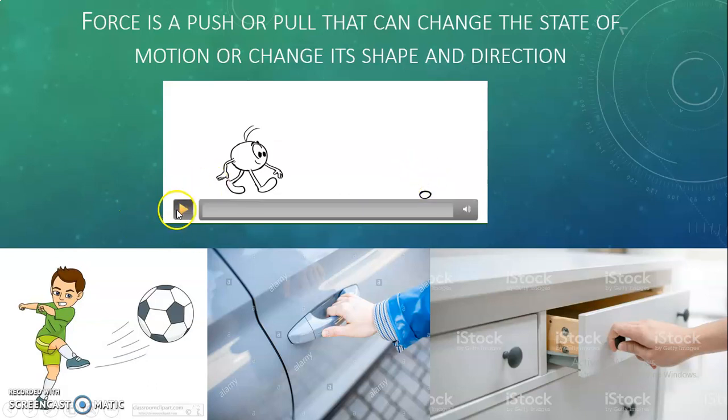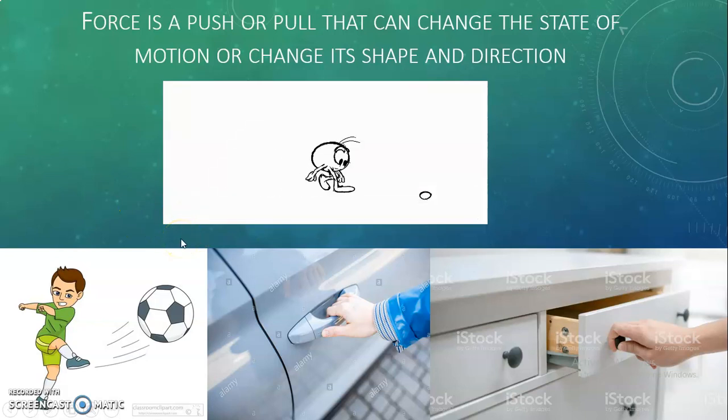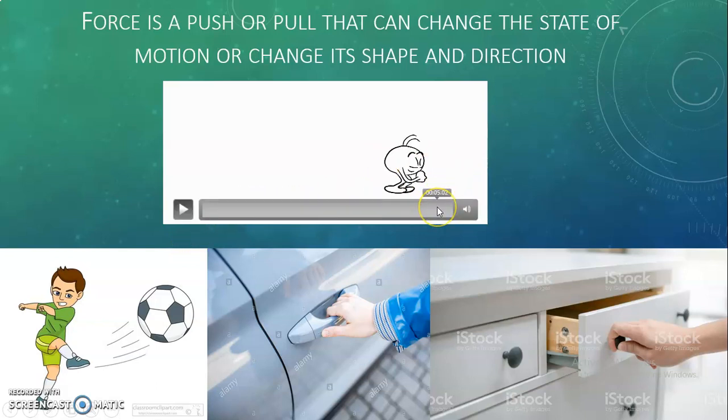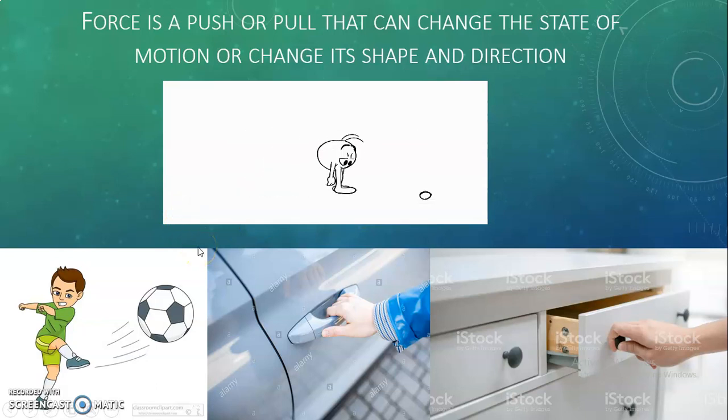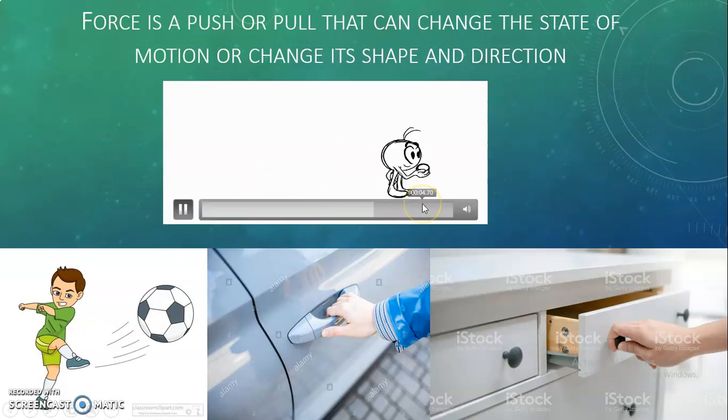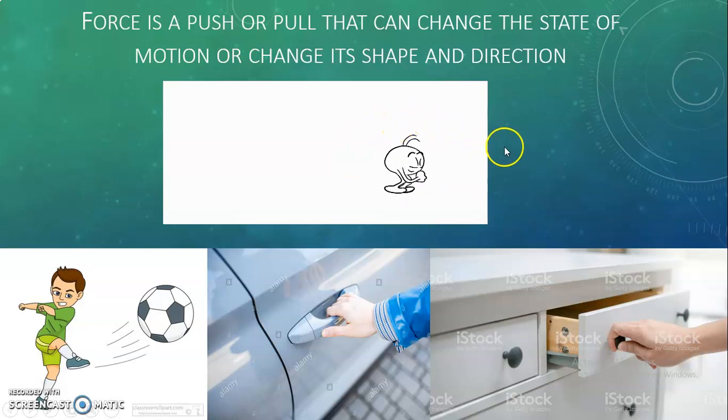So if this boy tries to pick the ball and throws it away, it creates motion in the ball. It was first stationary and then it comes to motion when the boy throws the ball. So it is changing the state of rest into motion.